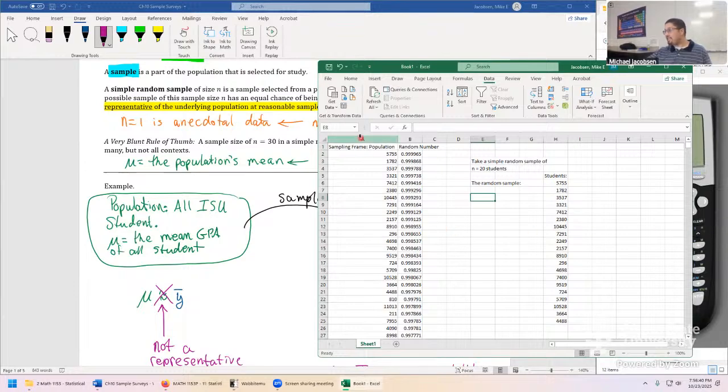Whenever you have a way to say who is in the population, you just build a sampling frame, a database of every single individual, assign them a random number, and this is what a simple random sample looks like. These students got here purely by luck. That's it. And every group of size 20 gets in there with an equally likely chance as well.